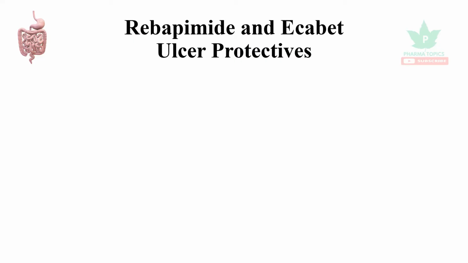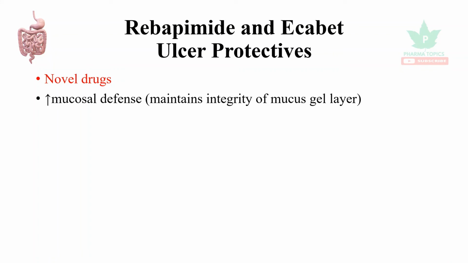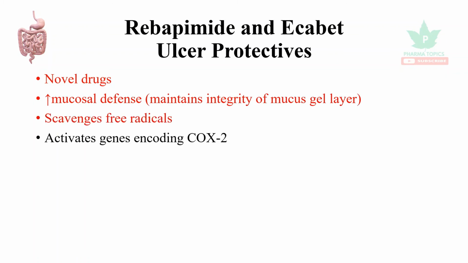Let us see the newer drugs which are ulcer protectives, rebamipide and ecabet. They are novel drugs. They increase the mucosal defense and maintain the integrity of the mucous gel layer. They scavenge free radicals and activate the genes encoding COX-2, which is a housekeeping enzyme. So that's a short nutshell of information on ulcer protective drugs.